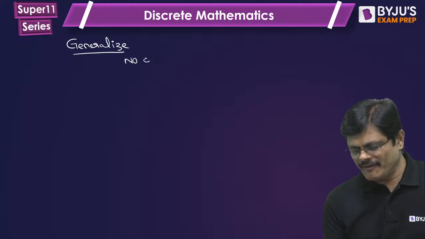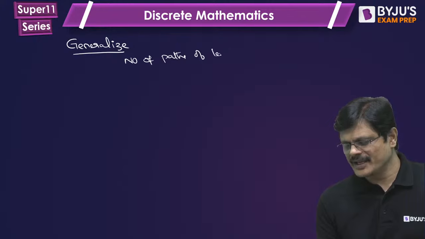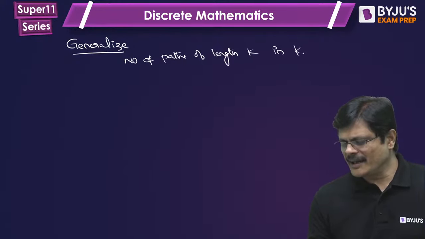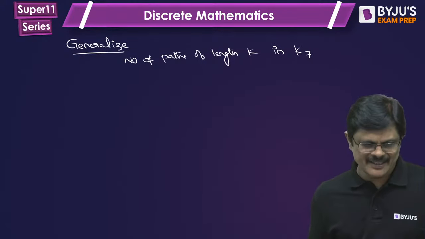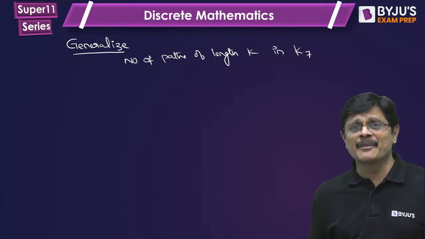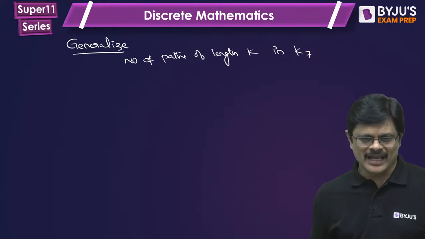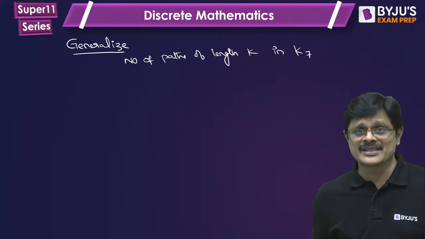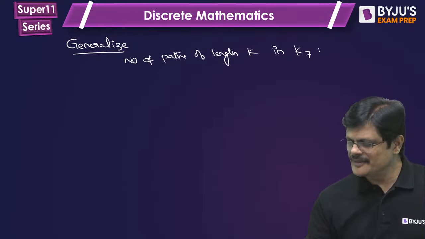Number of paths of length K in complete graph Kn, of course, with labeled vertices. Am I clear? The labelings are very important here.